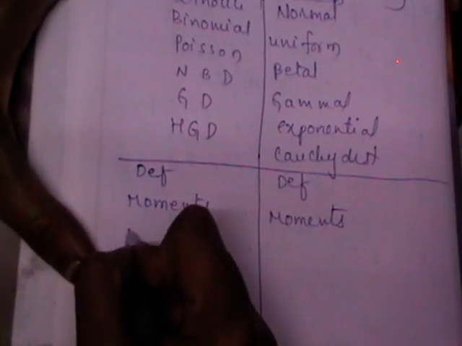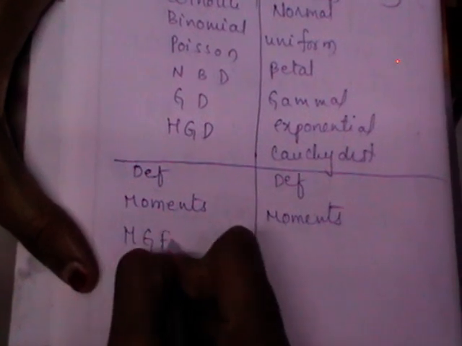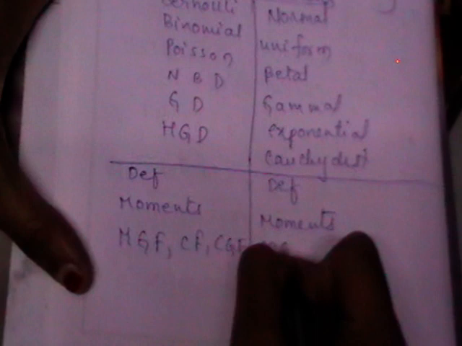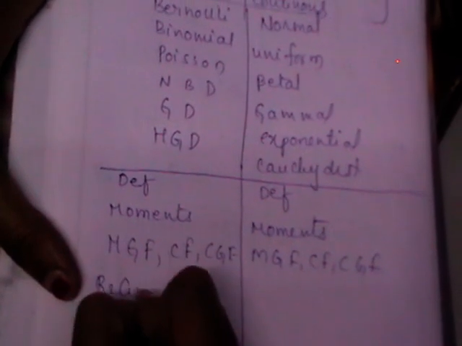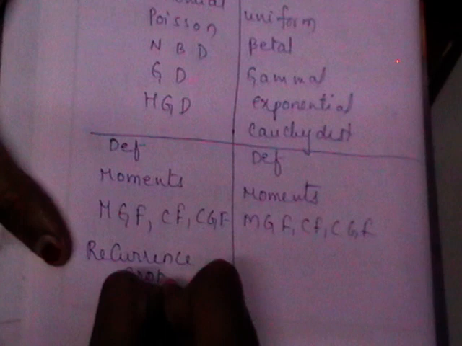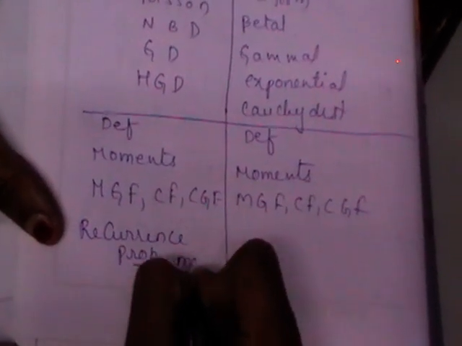Then you should obtain the generating functions like MGF, CF, CGF, for all the distributions. We have other properties called recurrence relationship for probabilities and recurrence relationship for moments.